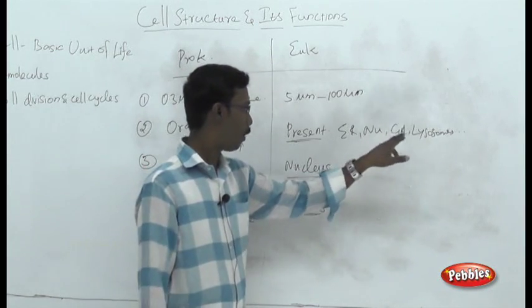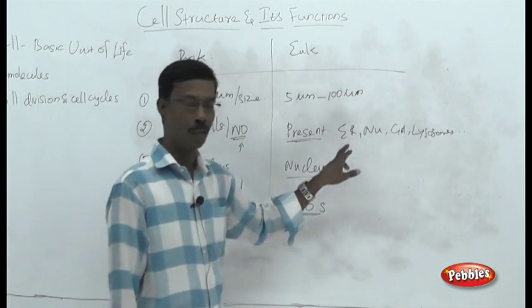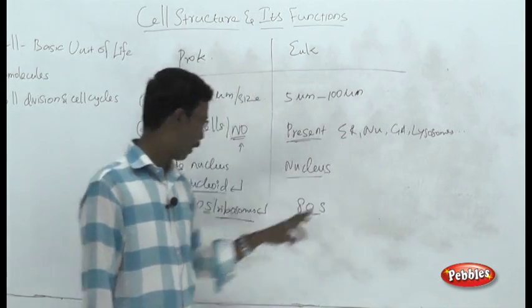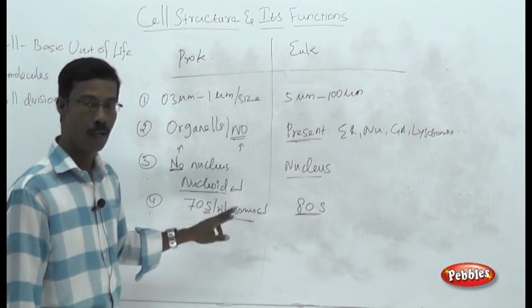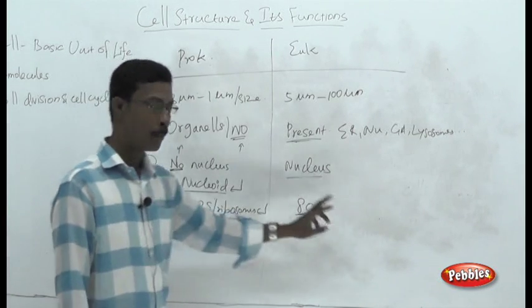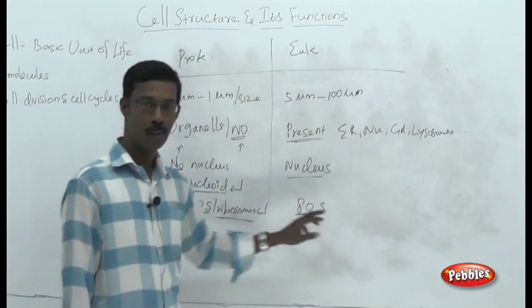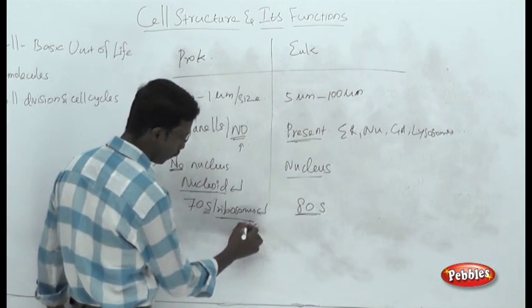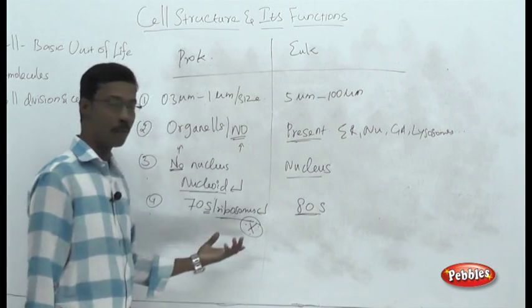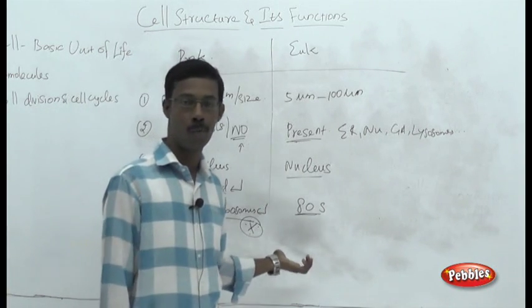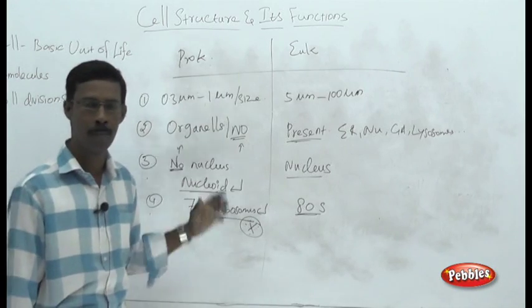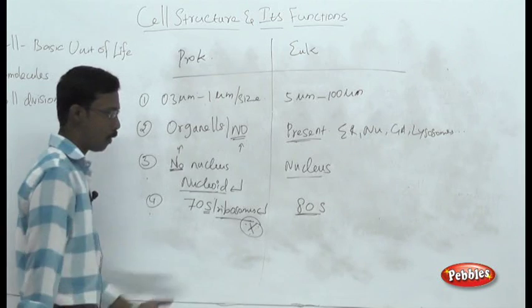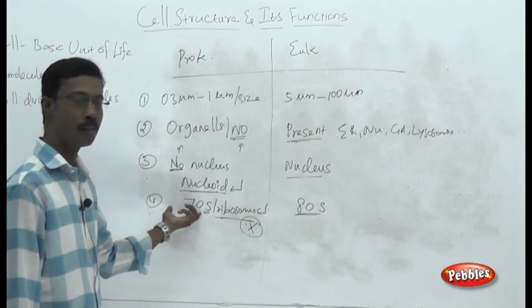Organelles like the nucleus, Golgi apparatus, lysosomes and endoplasmic reticulum are covered with membranes, and ribosomes are not covered with a membrane. Ribosomes are present in both prokaryotic cells and eukaryotic cells. The point you have to remember: ribosomes are not covered with a membrane, so you have to call this structure just a macromolecule, and you are not supposed to call it an organelle.